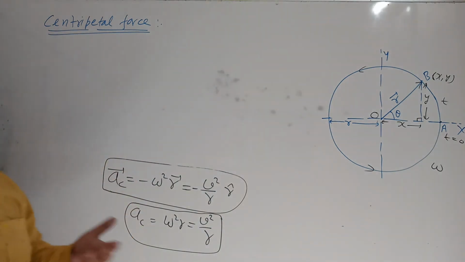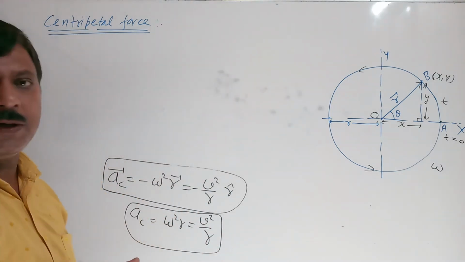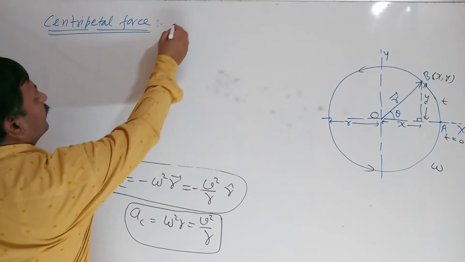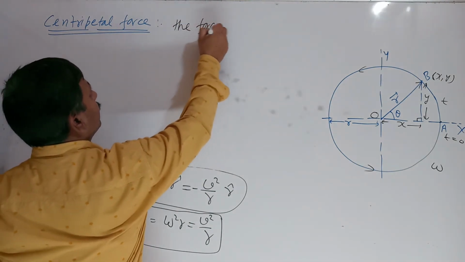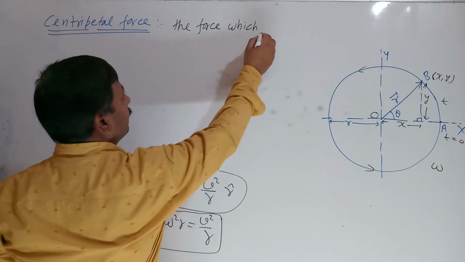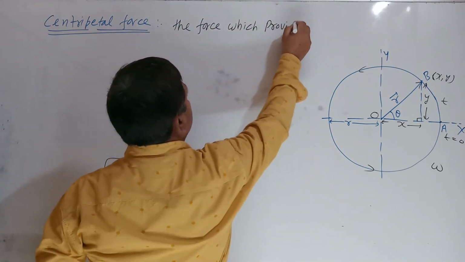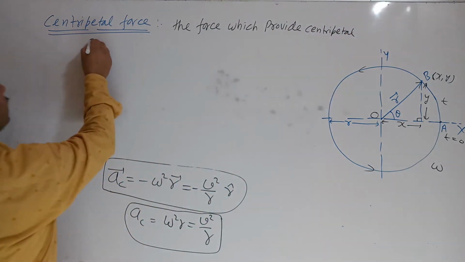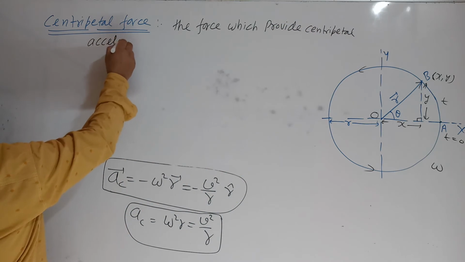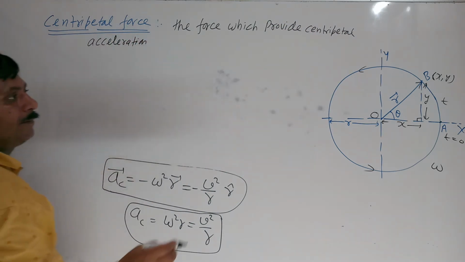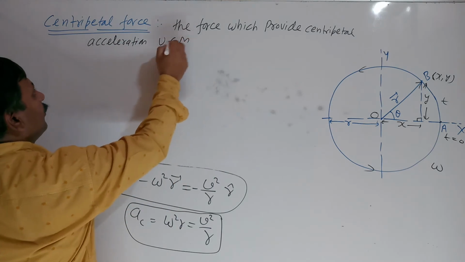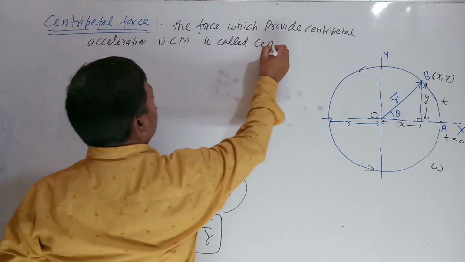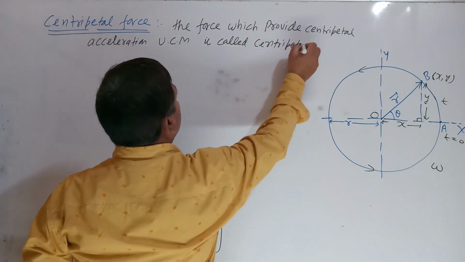The force which provides this centripetal acceleration during UCM, uniform circular motion, is called centripetal force.